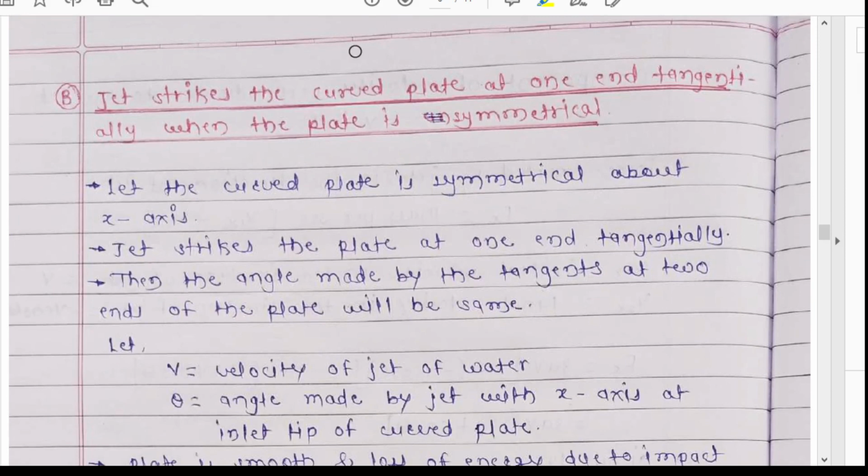Here the plate is curved, but the jet strikes one of the ends tangentially, and we assume the plate is symmetrical.